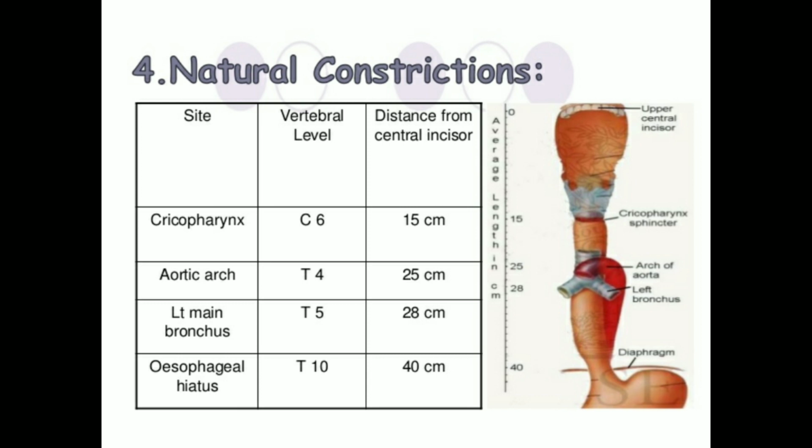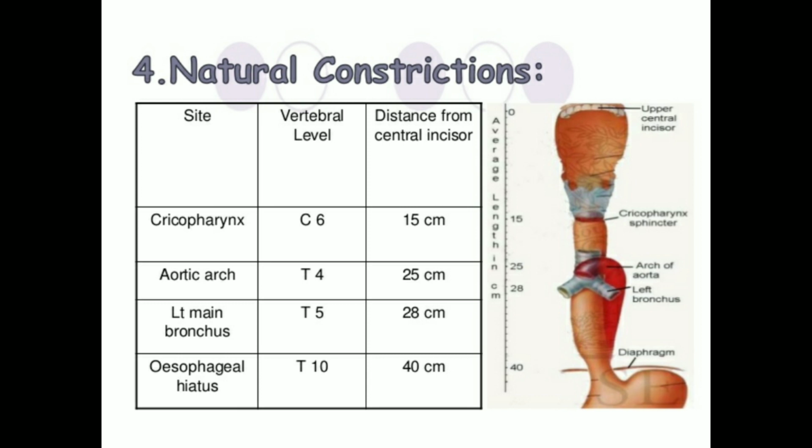Next, the second constriction is at the level of T4, corresponding to the arch of aorta. This is called the second constriction, where it is crossed by the arch of aorta. It corresponds to the T4 vertebra and lies about 9 inches from the incisor teeth.